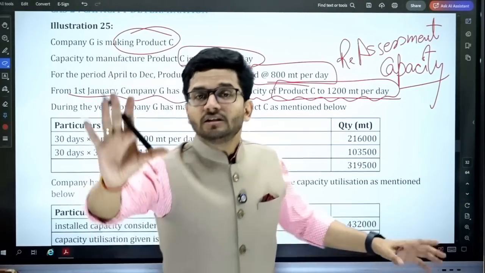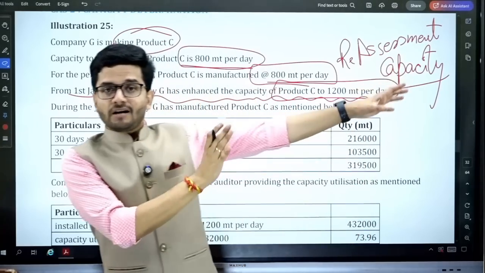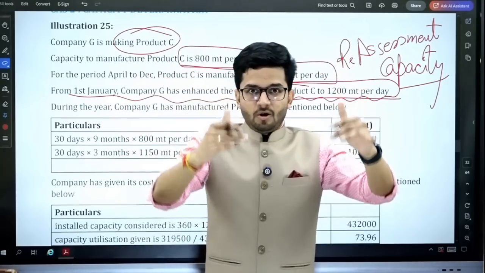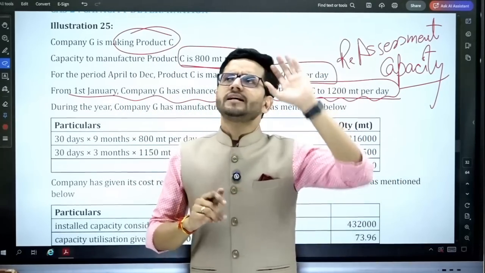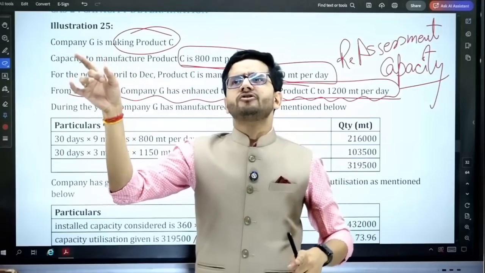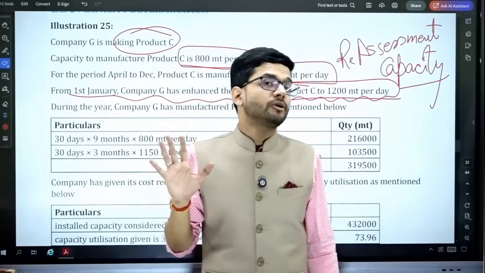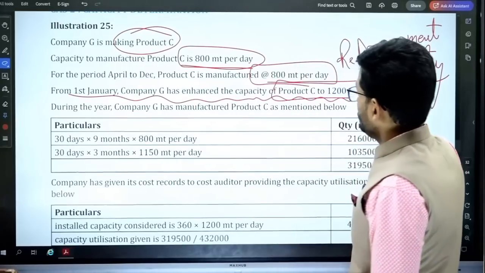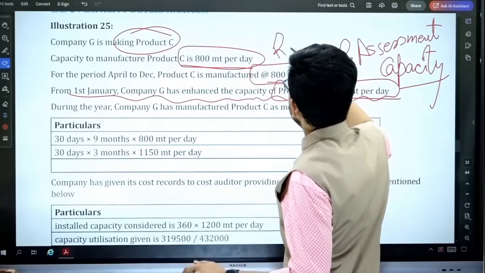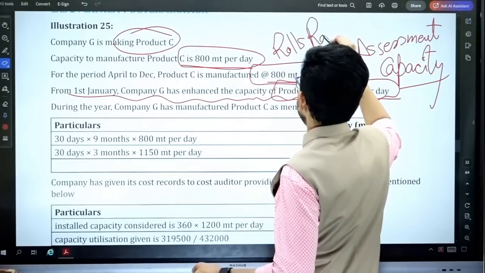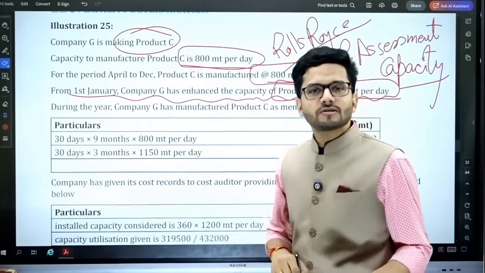So for half of the year, the capacity will be the higher capacity, and for the first half of the year, capacity will be the lower capacity. We don't say that at the end of the year the capacity was this, so for the entire year capacity is this. No, capacity will be prorated. If you remember, we have done a question in the class related to Rolls-Royce. Yes, this is that concept, the Rolls-Royce concept.